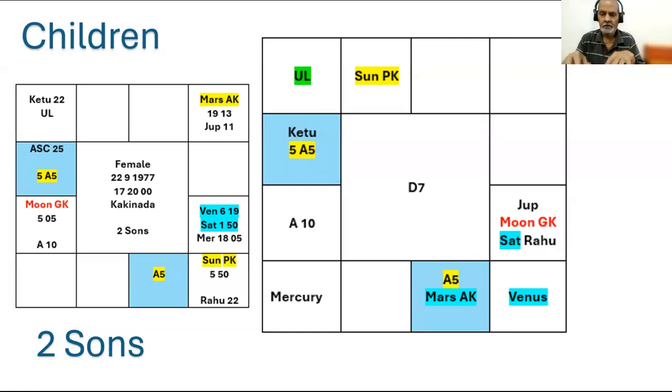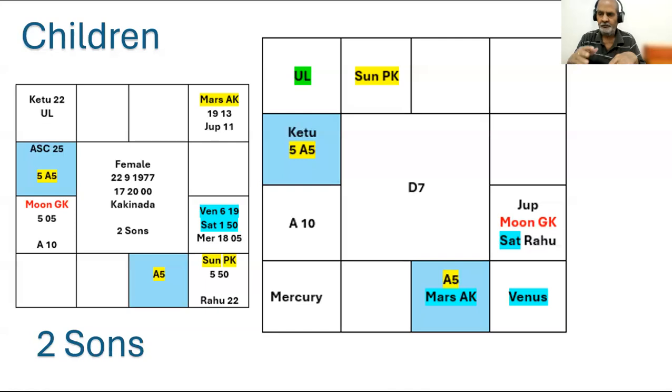So I just repeat, you please follow: A5, the fifth from A5, the lords, and PK. All the other connections must be made only with respect to A5 or fifth from A5 or PK. Suppose A5 is not concerned, fifth from A5 is not concerned, PK is not connected, but A5 and 10th from A5 are connected.